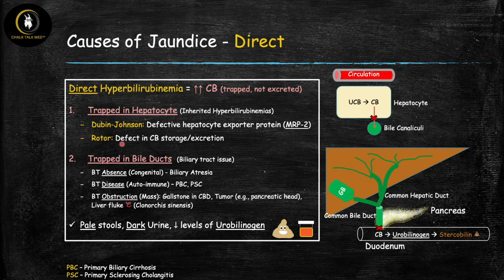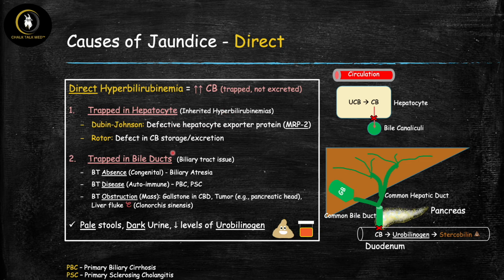The other one is Rotor syndrome. This one is more of a generic defect in conjugated bilirubin storage and excretion within the hepatocyte. Similarly, these levels are going to build up, back up into circulation, and lead to high levels of direct hyperbilirubinemia. And in the video that I mentioned on the last slide, titled Inherited Hyperbilirubinemias, I also go over both of these diseases in more detail, so you can feel free to check it out.